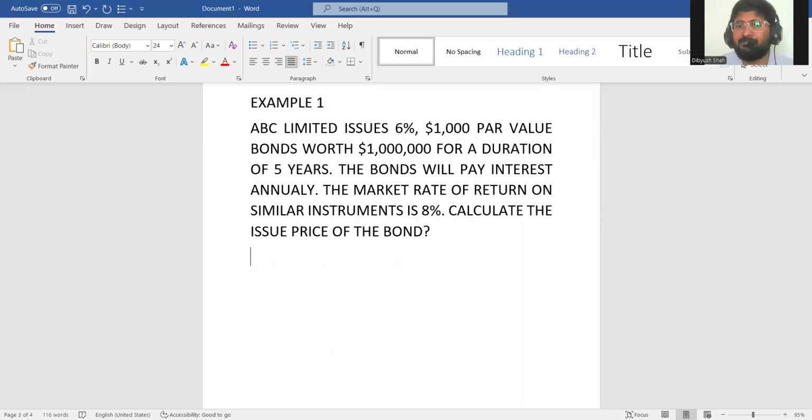A bond will always be issued at the present value of all future cash flows discounted at the market rate of return. PV means present value, okay?